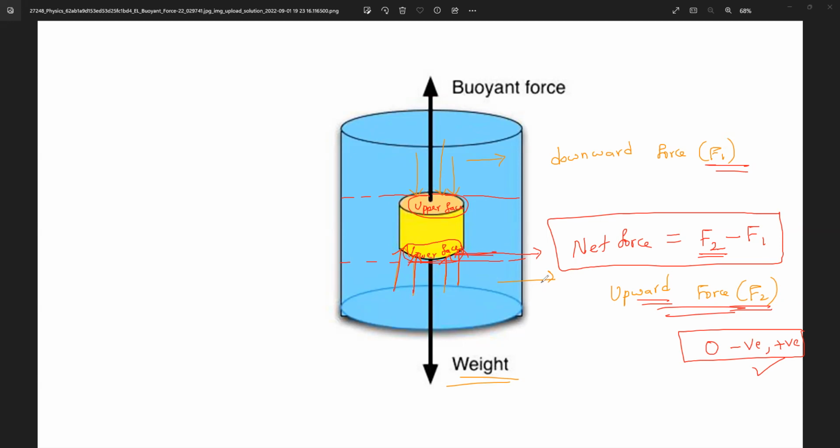Now, all of you observe very carefully. So then what about the right side and left side? Let me take it at this depth.